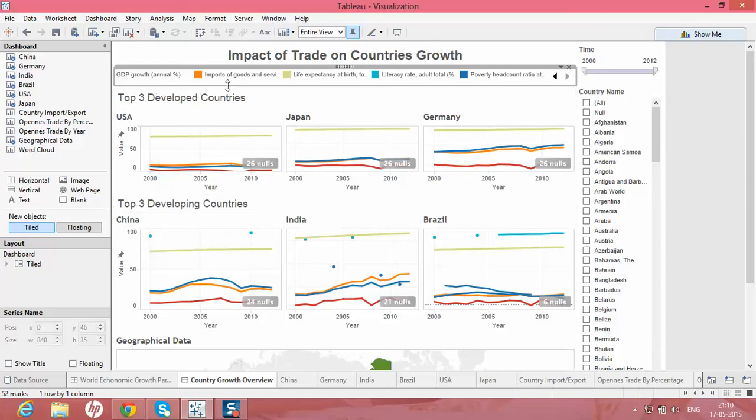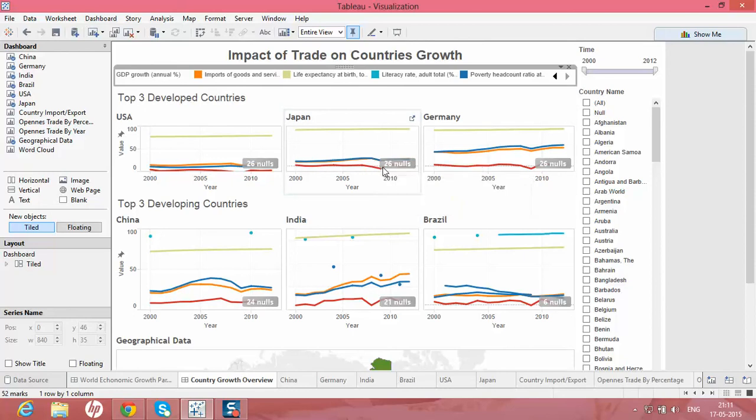As you are able to see for GDP, from 2000 to 2005 and 2007 it was rising, then suddenly from 2007 to 2009 it went downwards. As you know, 2009 was a year in which GDP went down all over the world due to recession and various other factors. So that was also present in this graph. For Brazil it was negative, and in the same way you can see it for Japan also.